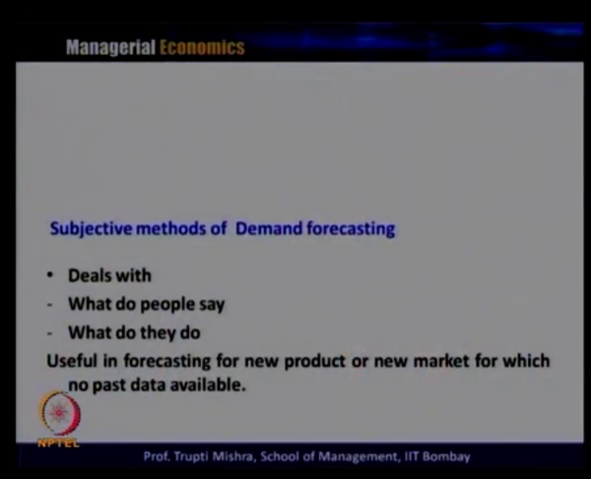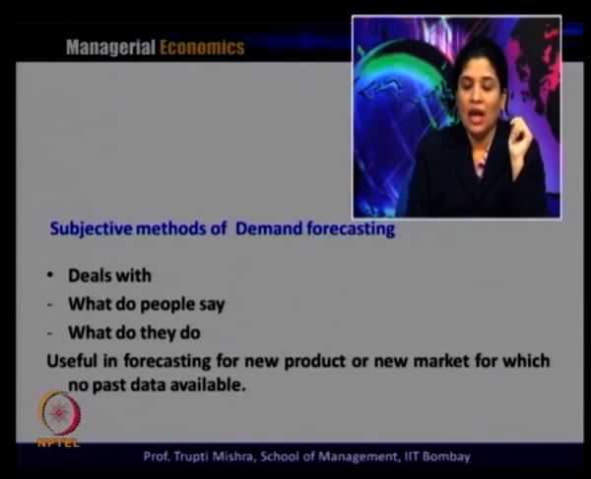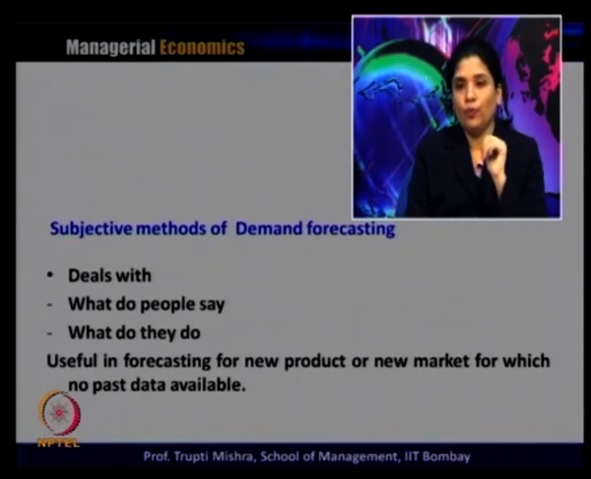So, there are two methods of demand forecasting. One is subjective methods of demand forecasting, and the second is quantitative methods of demand forecasting. The subjective methods of demand forecasting, also known as the qualitative methods, basically deal with two questions: what do people say and what do they do.